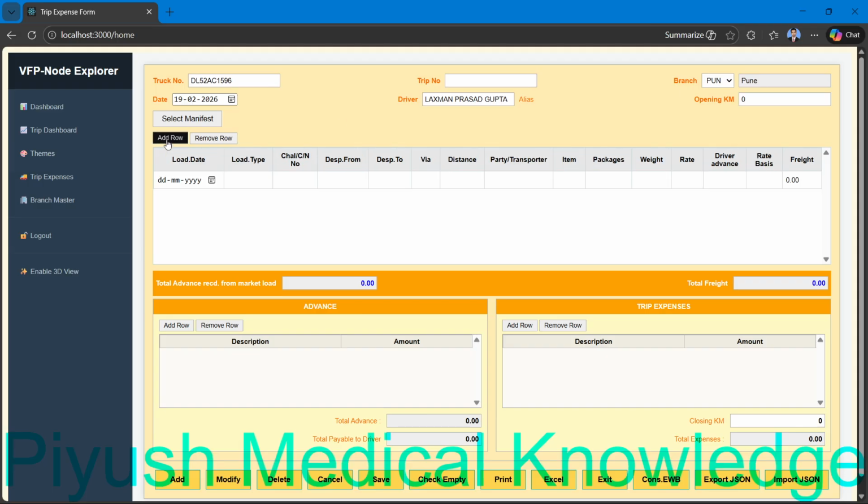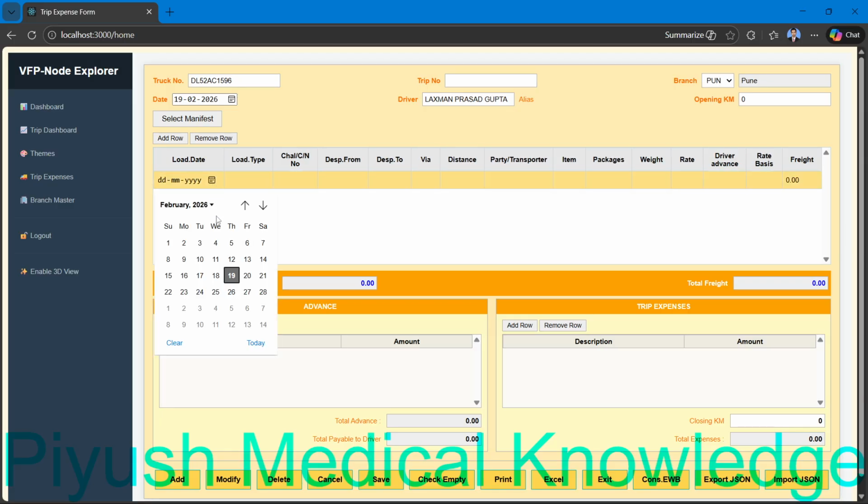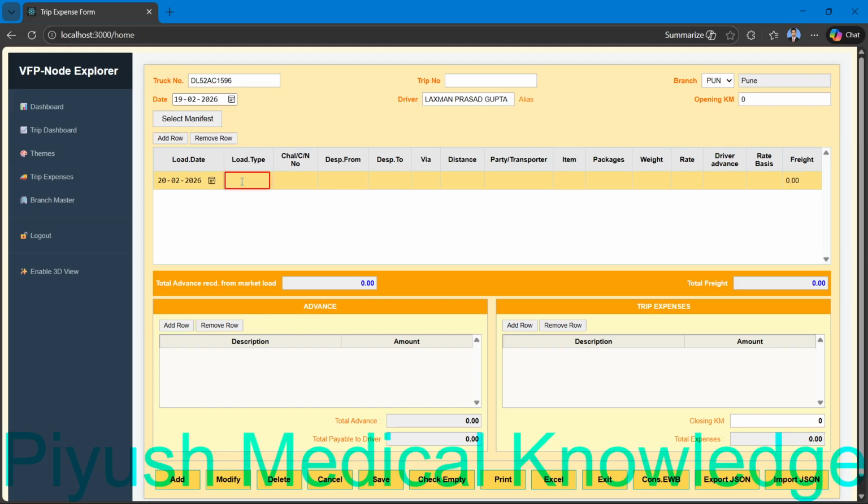Now just add row. Here I can select date, load date, load type, view, challan number DLC0001. And this type from Pune, departure to Motihari.